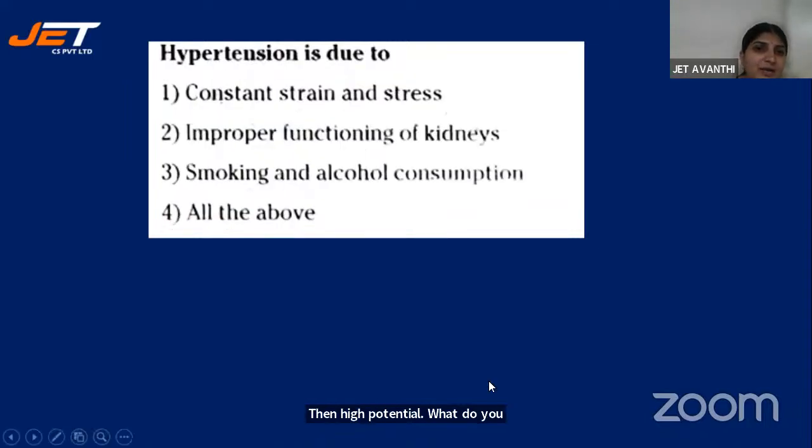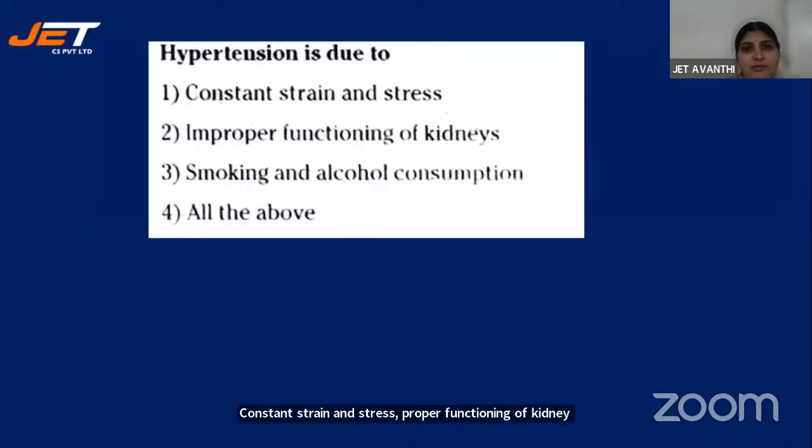Then hypertension. What do you mean by hypertension? Constant strain and stress, improper functioning of kidneys, smoking and alcoholic consumption, and all the above. What is hypertension due to, or because of what?